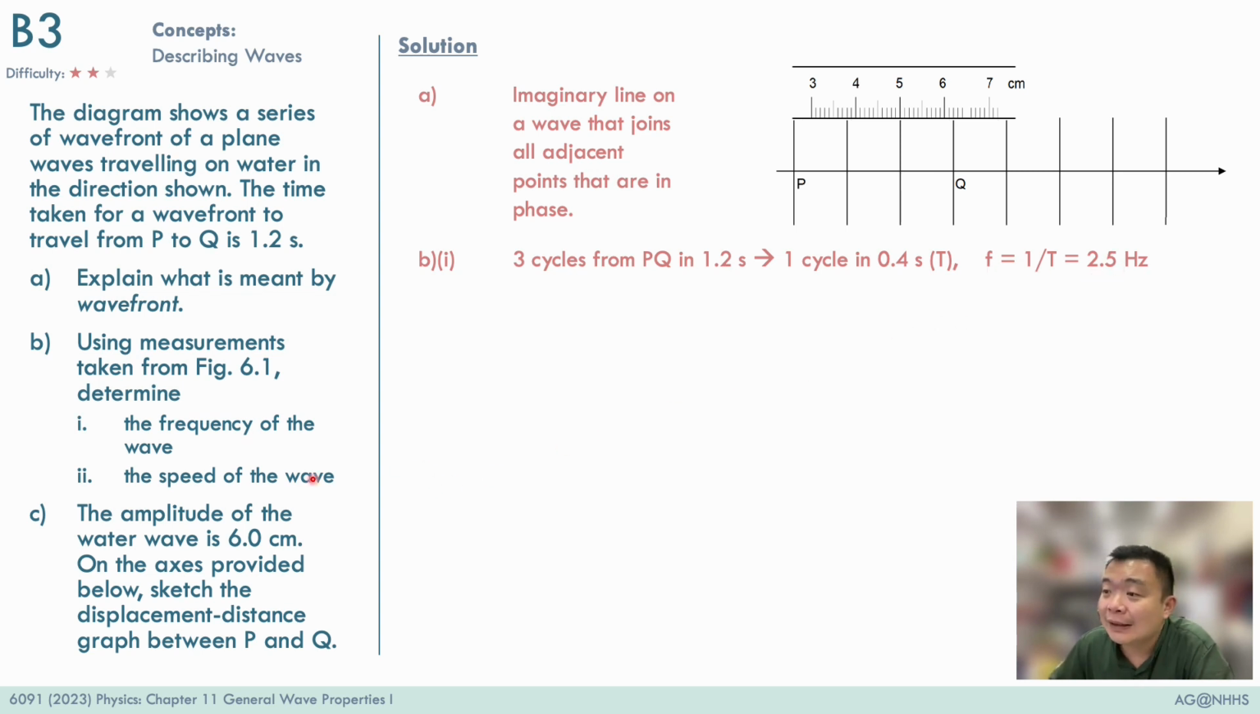Now, the speed of the wave can be gotten from the wave equation, but we still need data on the wavelength of the wave. We can actually obtain the wavelength from this measurement over here. This is one wavefront to a second wavefront, and therefore this is the distance of one complete cycle, which is the wavelength, and this is 1.2 cm. That's how we can obtain the speed of the wave using the wave equation.